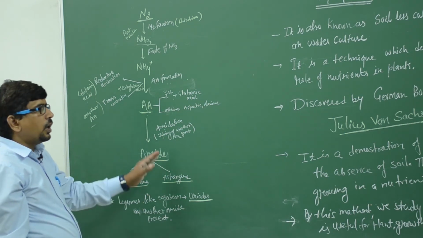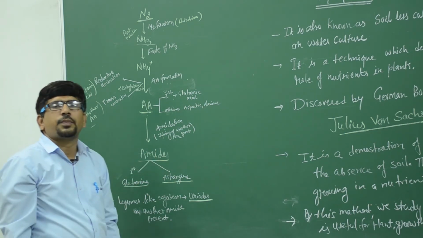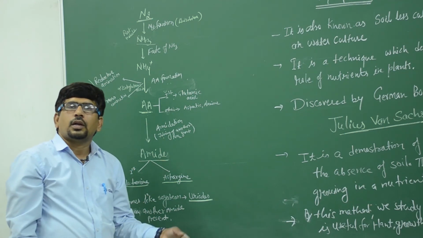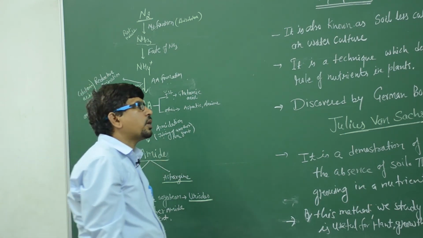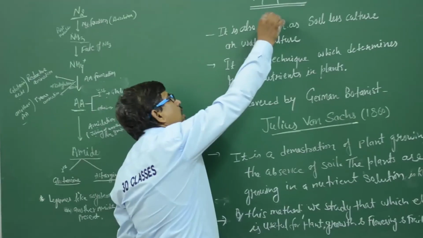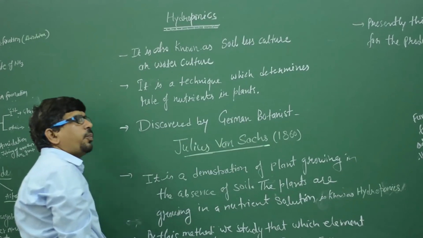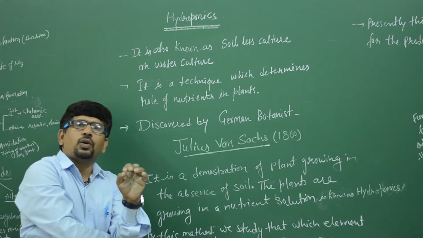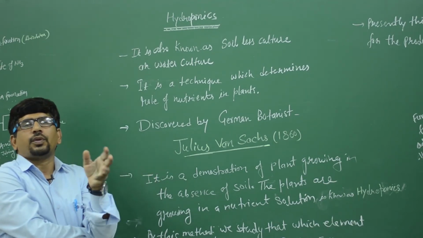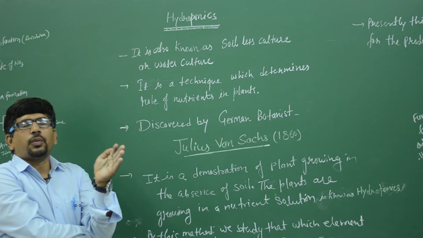Clear? Next, the last topic of this chapter is hydroponics. It is the last topic of your chapter. So what is hydroponics? Hydro means water, ponic means growth. Hydroponics is a process.